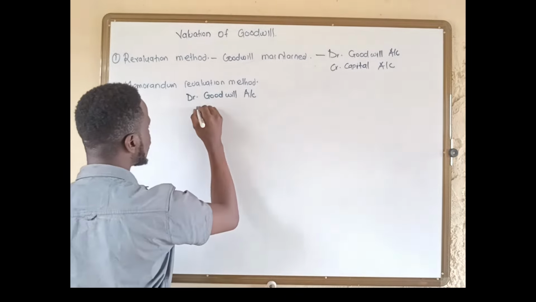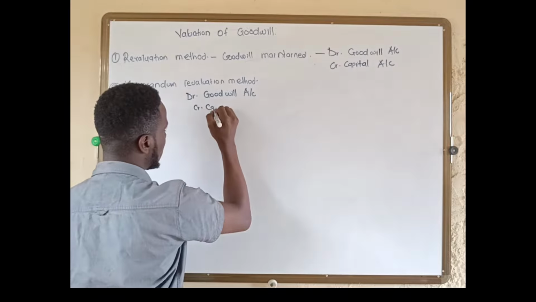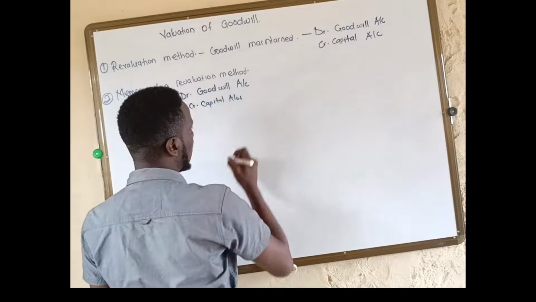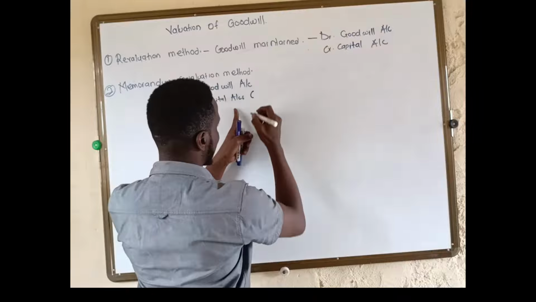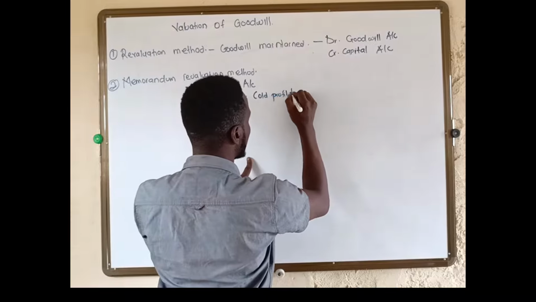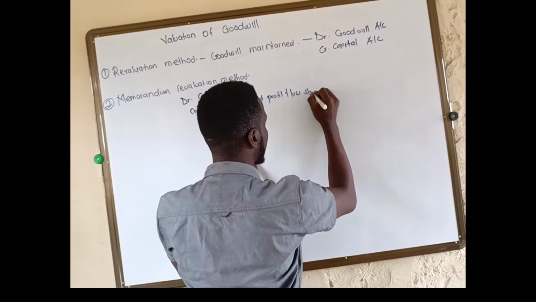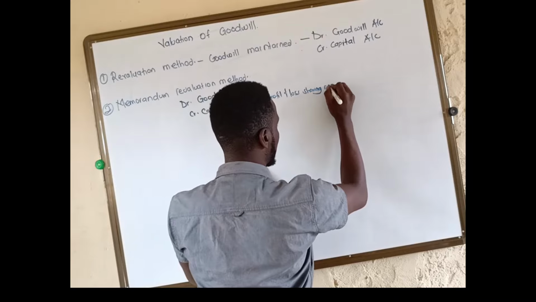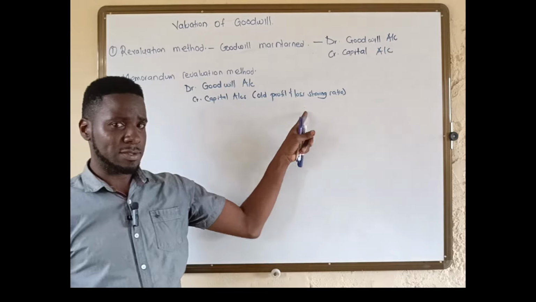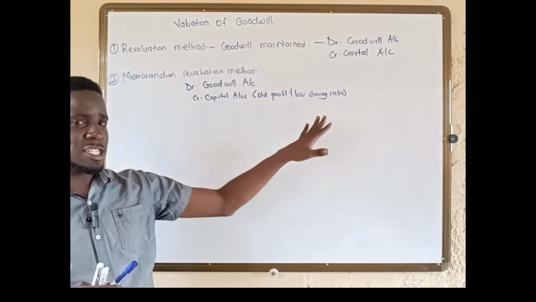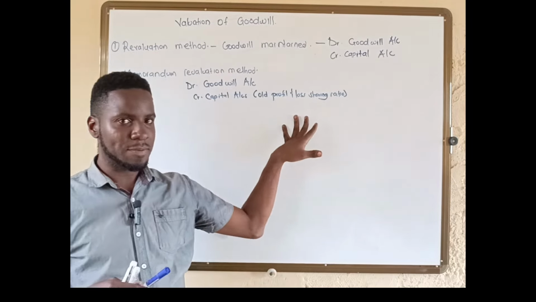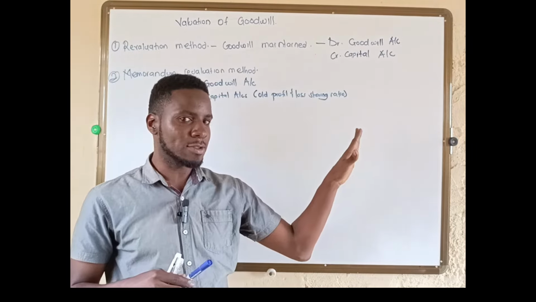Then we are going to credit the capital accounts of our partners, but using the old profit and loss sharing ratio. I hope you can see this. So if the old profit and loss sharing ratio was 4:2, it's the one you're going to use here when you are crediting the capital accounts.